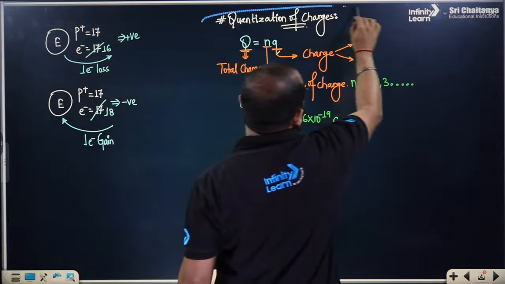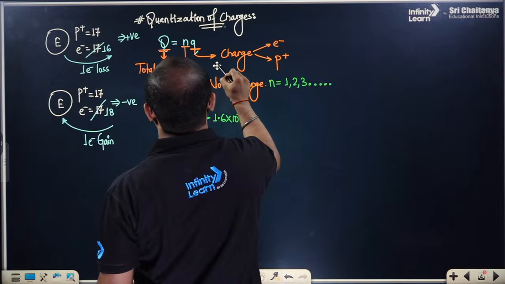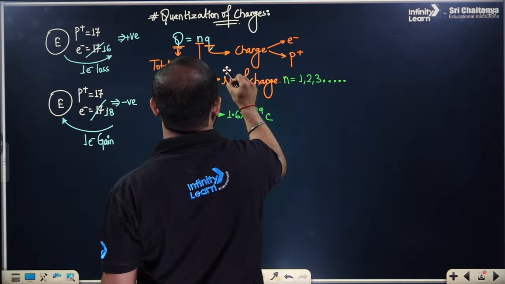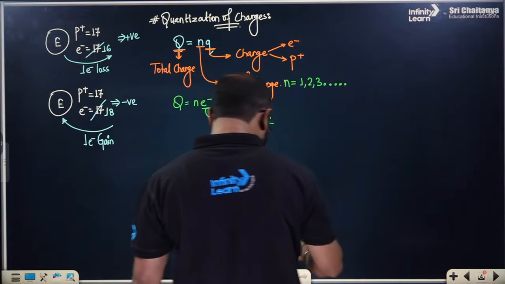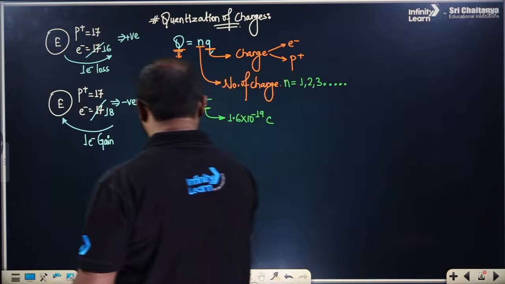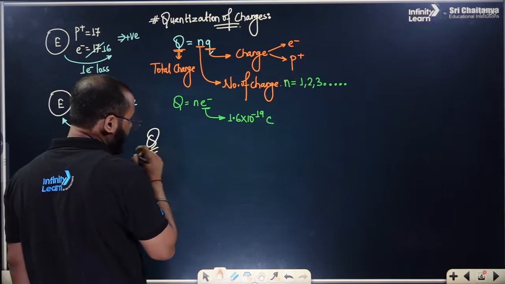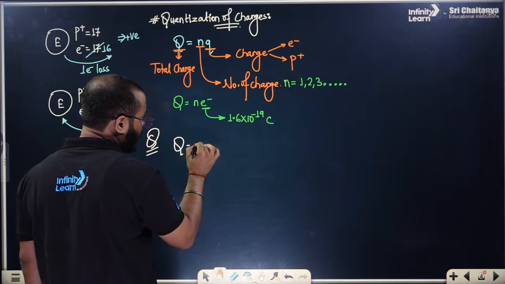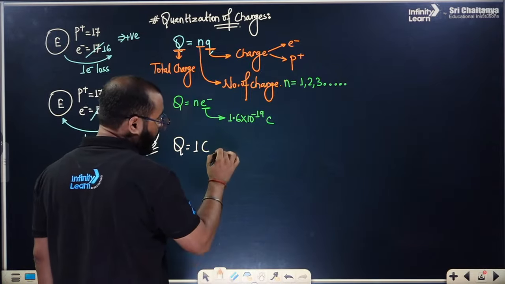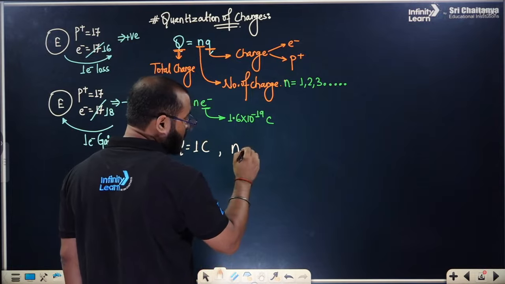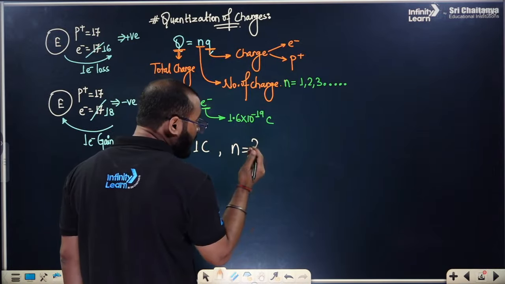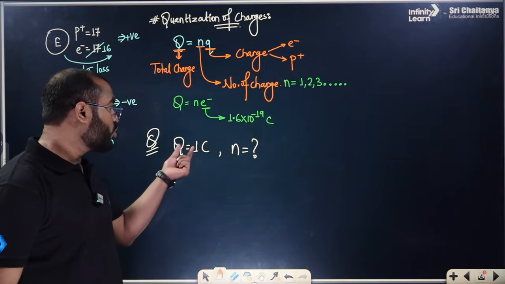This is what we wanted to know. Let me help you out with this one more time. So basically the question is like this: if the total charge is 1 coulomb, we want to find out the number of charges required to produce 1 coulomb of charge.